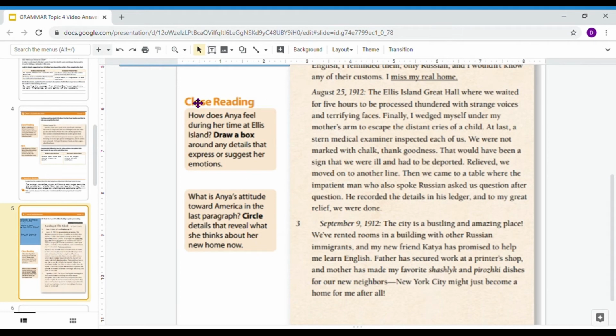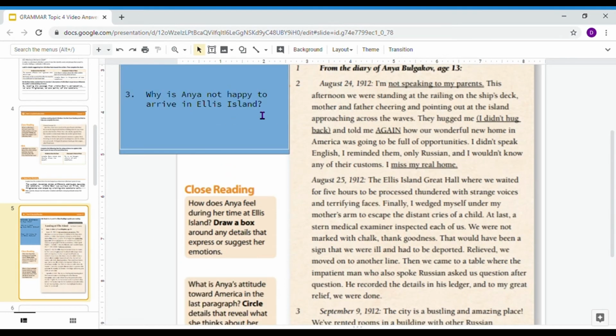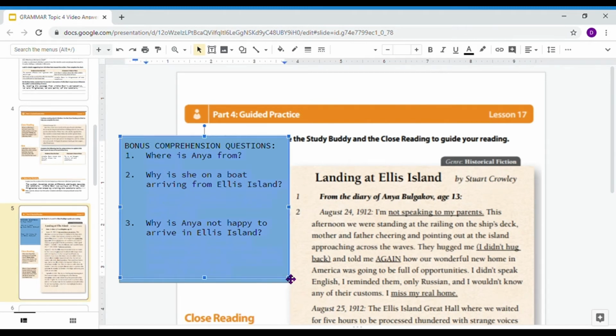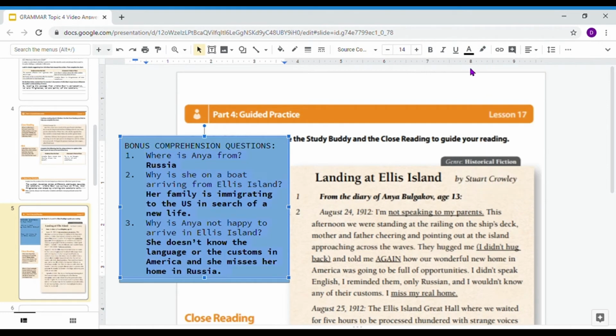So before I get into my close reading and before I get into my study buddy who is hiding behind this blue box, I'm going to come back to these comprehension questions. And where is Anya from? They never necessarily state it, but they do say that she speaks Russian. So we can tell from that Anya is from Russia. And then it says, why is she on a boat arriving, this should say, to Ellis Island? As I read through that, we know that her family's immigrating to the United States in search of a new life full of better opportunity.